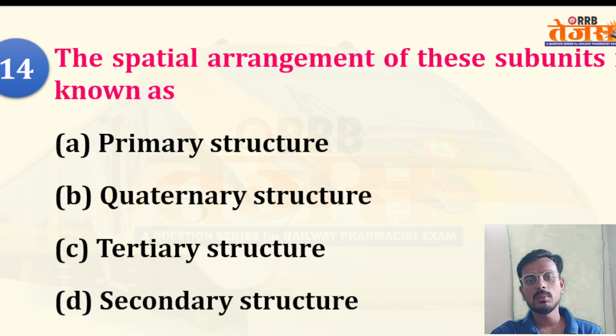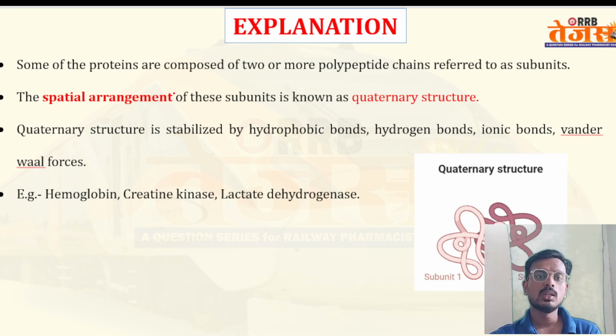The spatial arrangement of subunits is called the quaternary structure. Some proteins are composed of two or more polypeptide chains, and this spatial arrangement of subunits is known as quaternary. Spatial means they are arranged like this.